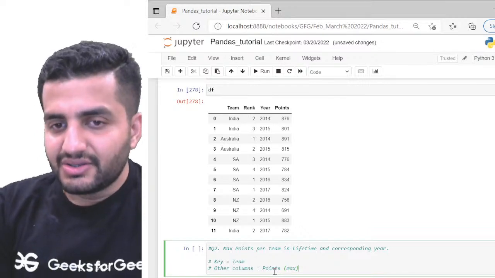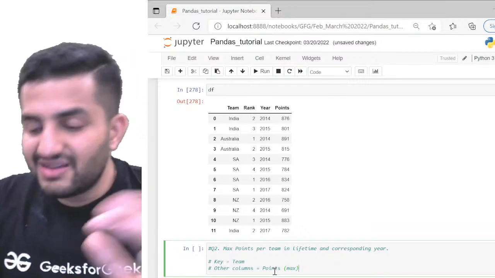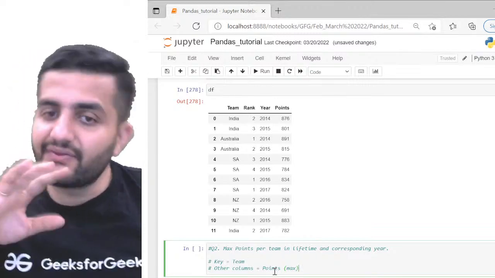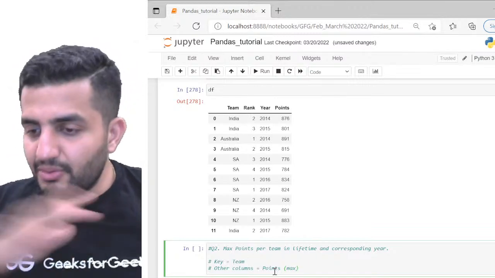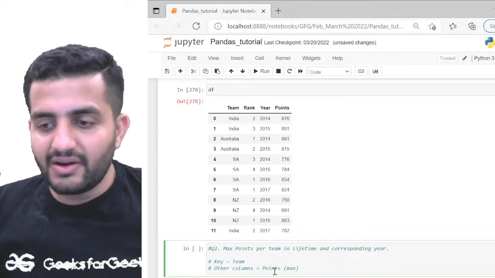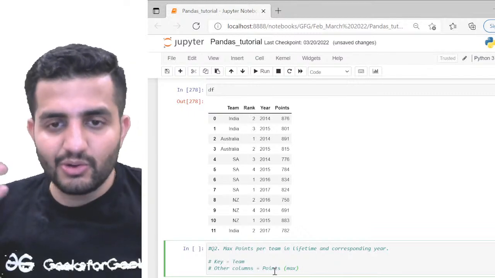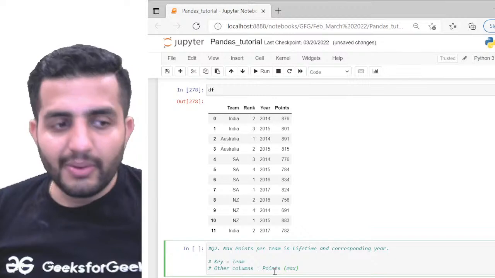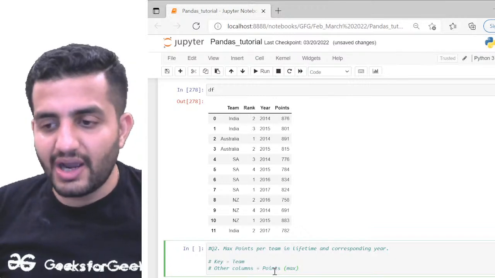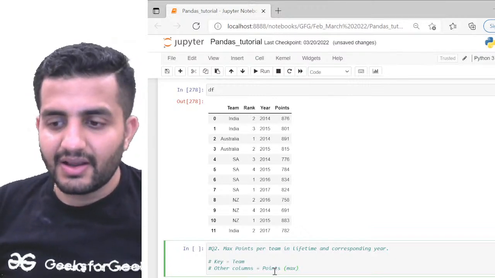Make sense? So this is what the question says. You have to understand it very carefully. You have everything in front of you. You have the group by logic, you have learned how to do a group by, but if you're not able to identify the things for yourself, nobody will come and do the coding for you, right? You have to understand this, correct?